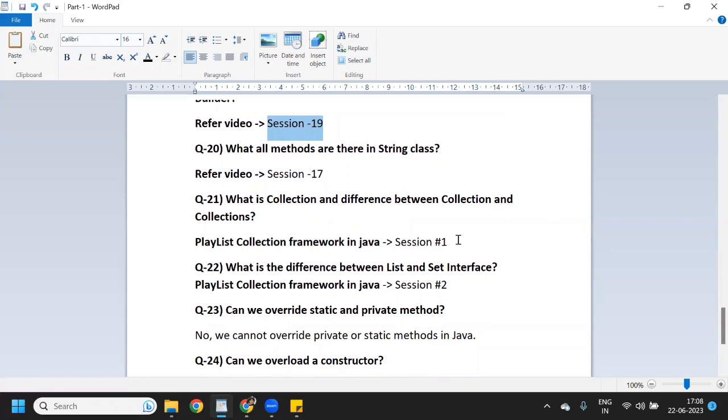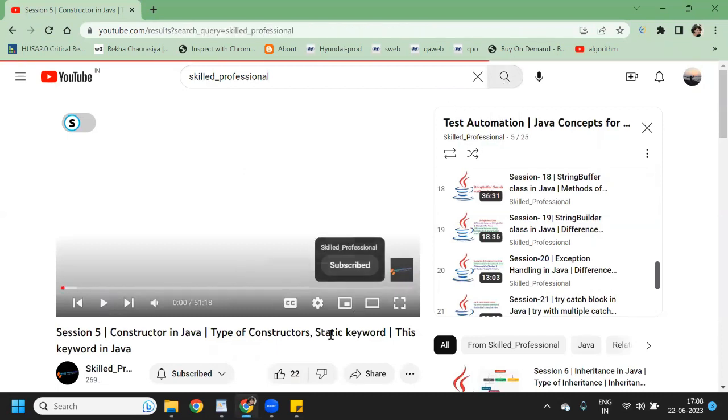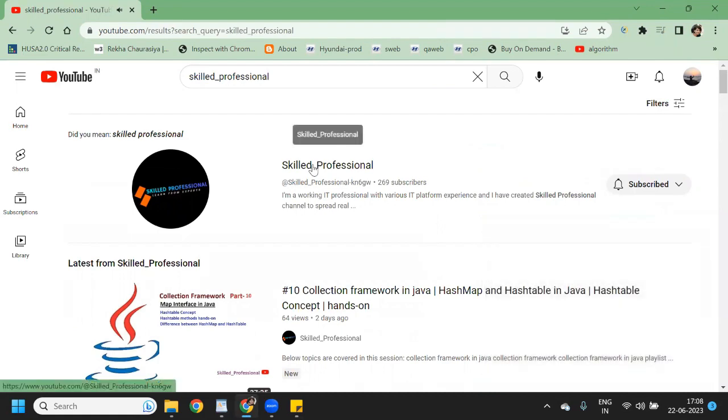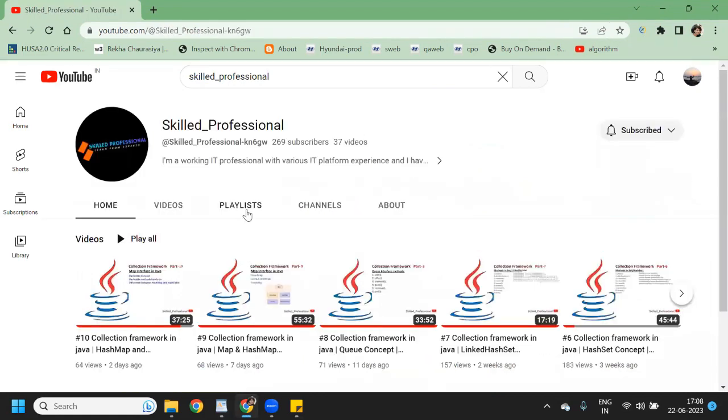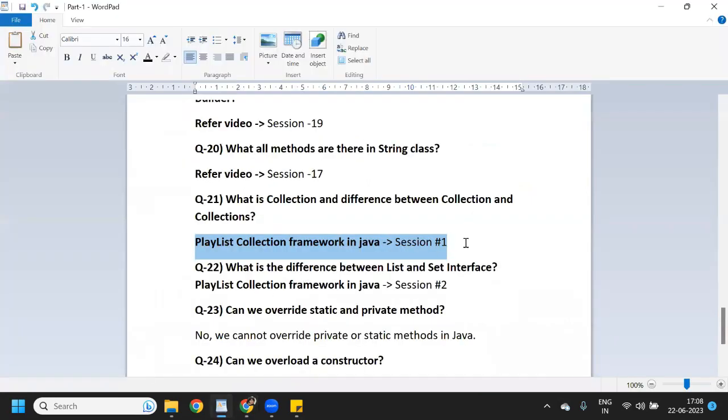I have explained this in the first session. For this collection, I have created one separate playlist. If you go into the playlist, you can see the collection framework. So if you want to see the difference between collection and collections and what the collection interface is, you can go and watch this first session.